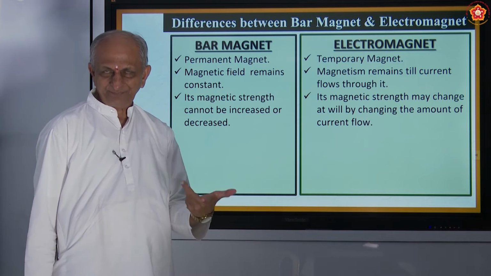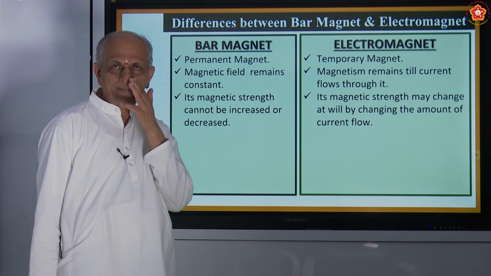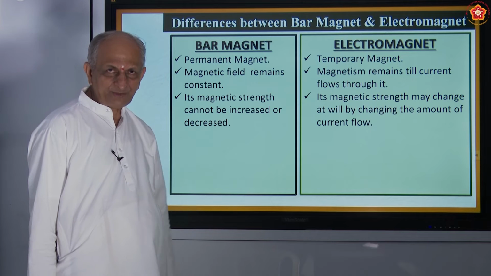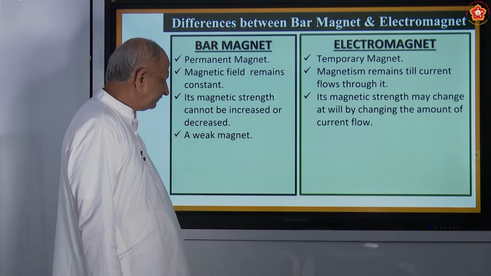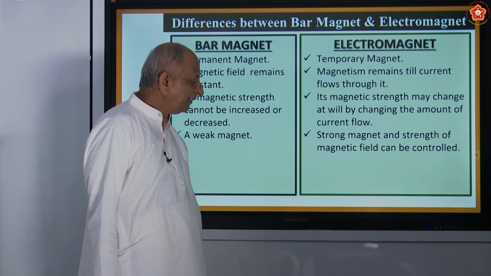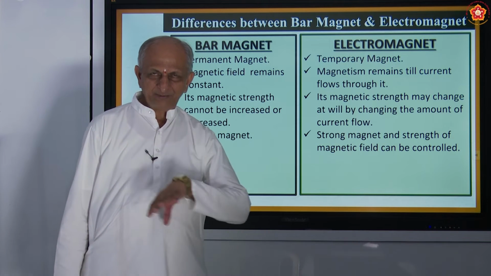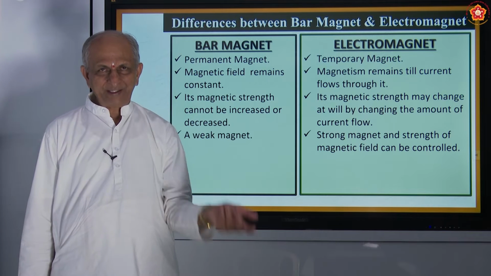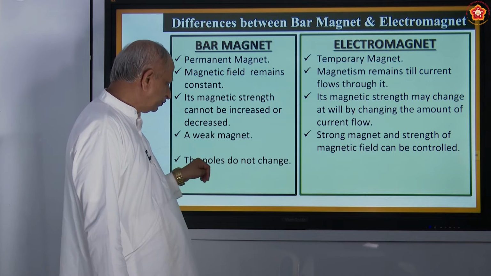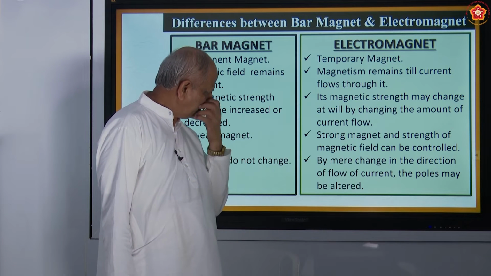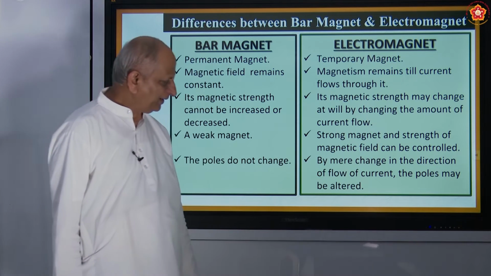More the current, more the magnetic property. Lesser the current, lesser the magnetic property. You can change the poles also. Depending on the flow, it changes. It's a weak magnet and it is a strong magnet. The strength of the magnetic field can be controlled. If you pass more current, more magnetic field. Less current, less magnetic field. The poles do not change. By mere change in the direction of flow of current, the poles may be altered.